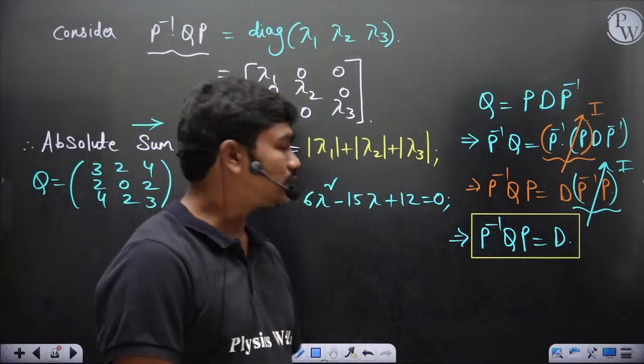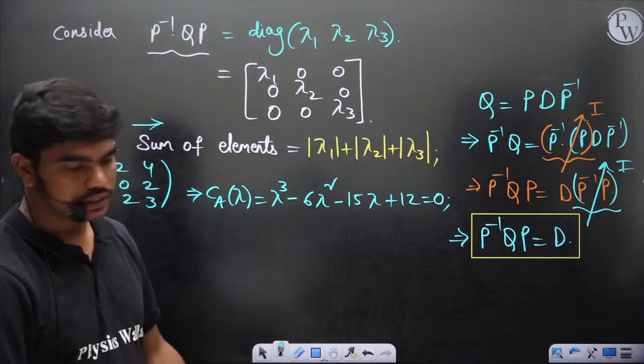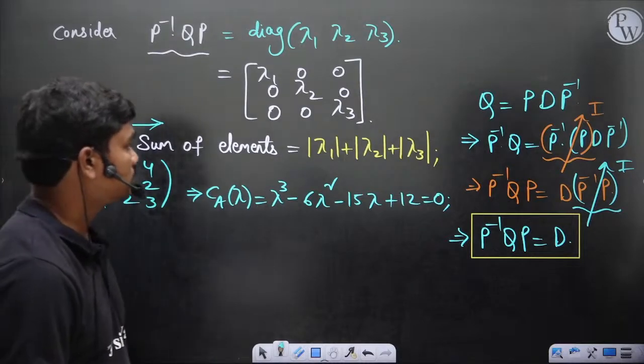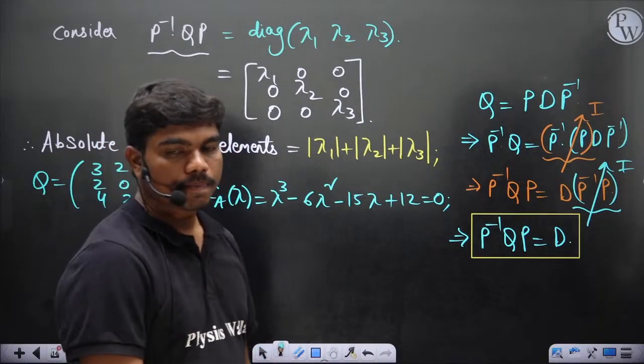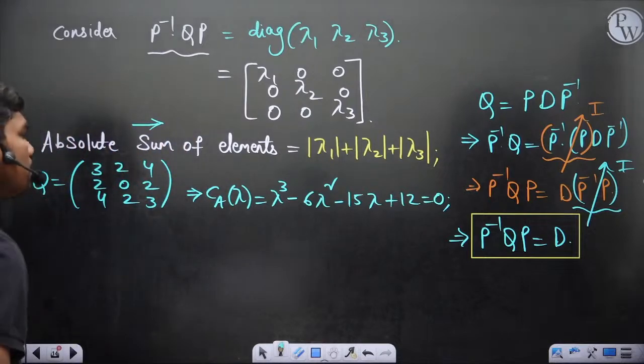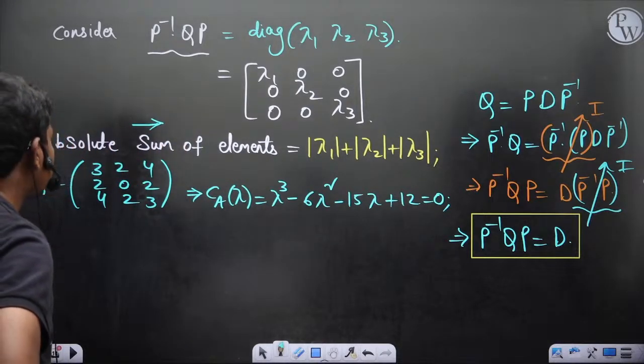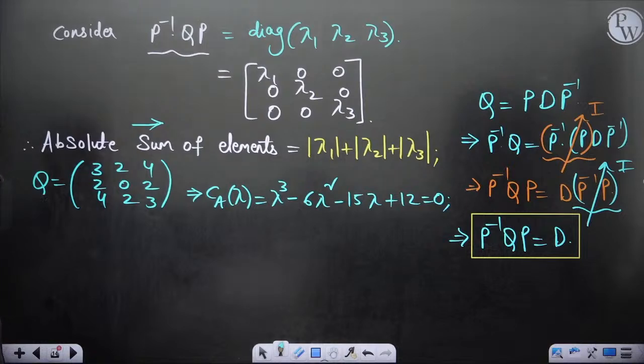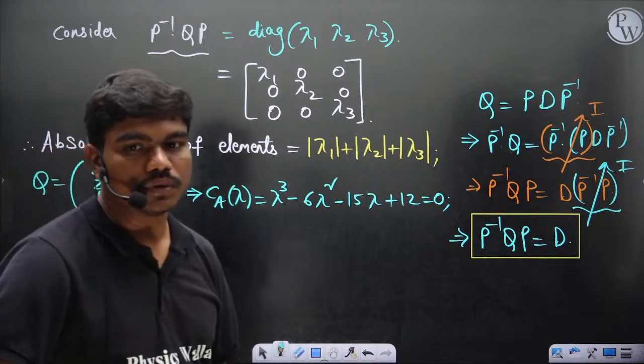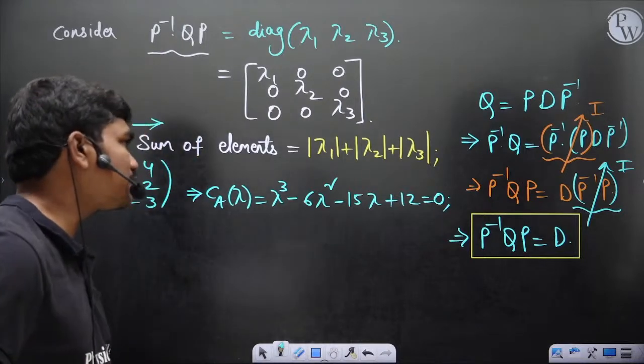So it's a cubic equation. Any idea to solve this? Any idea to solve this cubic equation without properly going through trial and error? So lambda cube minus 6 lambda square minus 15 lambda, the elements are correct, no? 3 2 4, 2 0 2, 4 2 3. It's a symmetric matrix, right? So it has all real eigenvalues definitely. Actually there is a technique if you would like to do, but synthetic division is okay, but to do synthetic division you should know one root.